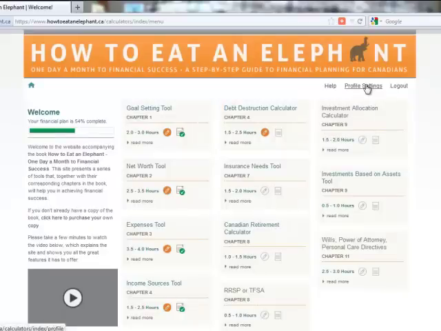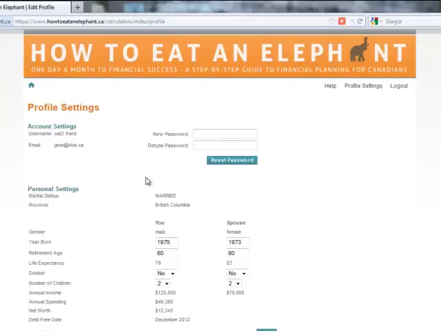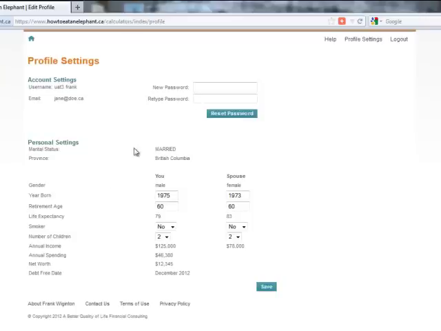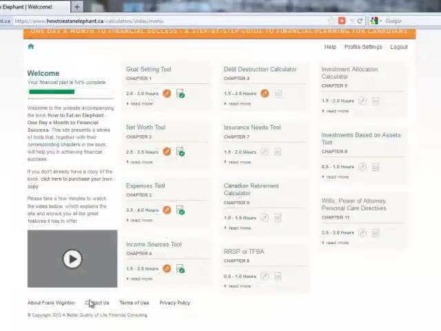There's a profile settings page where you can take a quick look at it here. You can change your password right in here. Your username and your email address are entered there, as well as your personal settings: whether you're married or single, which province you reside in, dates of birth, the date you want to retire, and life expectancy gets generated as well, as well as a number of other relevant information. You can also reach out to us at any time simply by clicking the Contact Us button here at the bottom of the page.